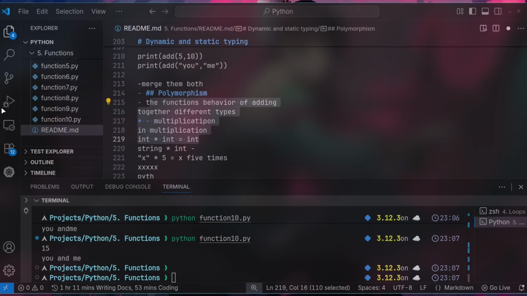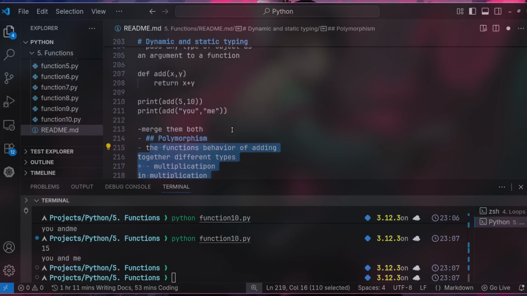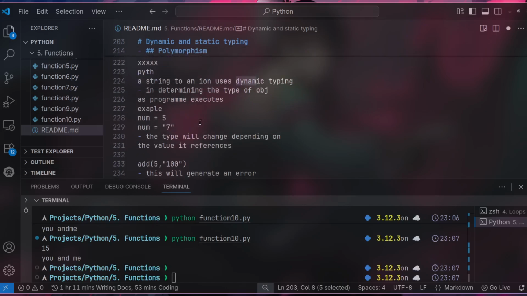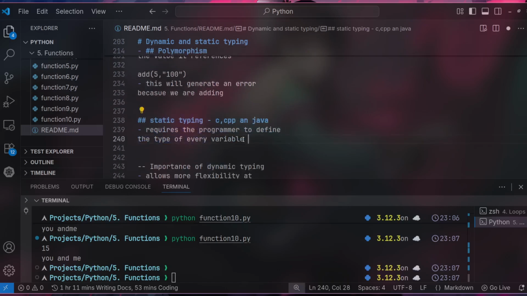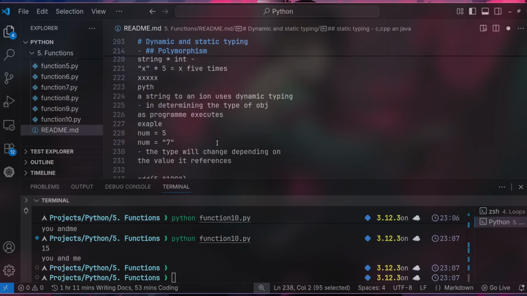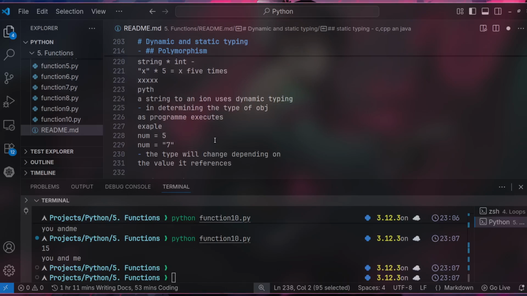So in Python we're using dynamic typing. We can't use static typing, because in static typing the programmer will have to define the type, but in Python we don't define the type we use. So that's the difference between static typing and dynamic typing. In Python we're going to use dynamic typing. That's it for this topic.